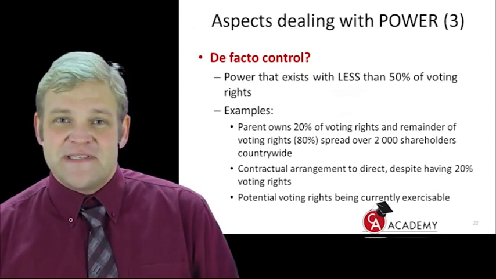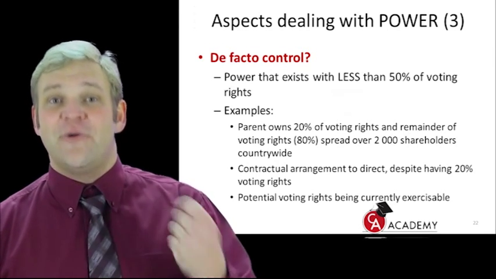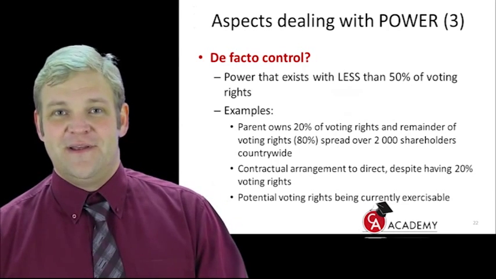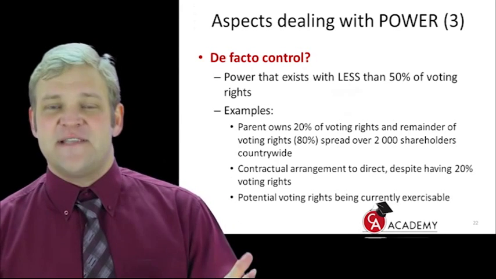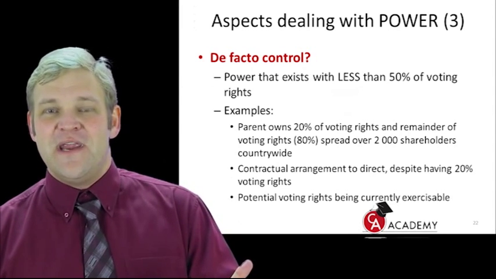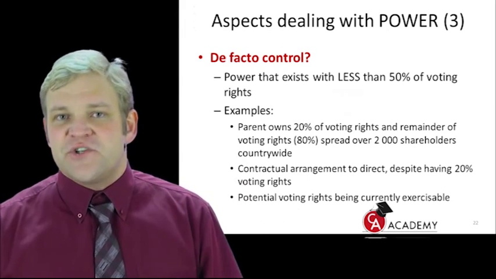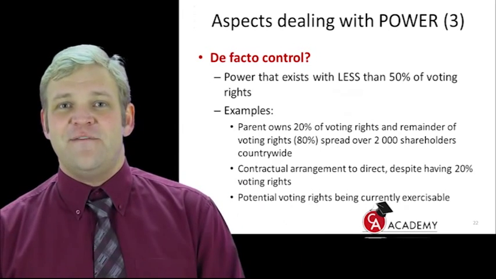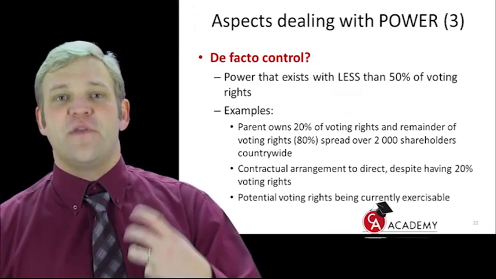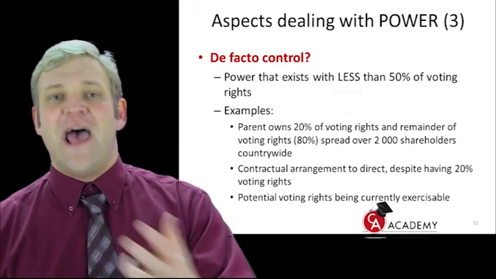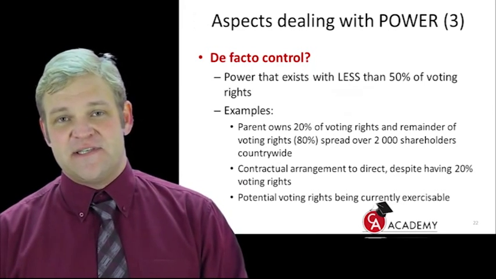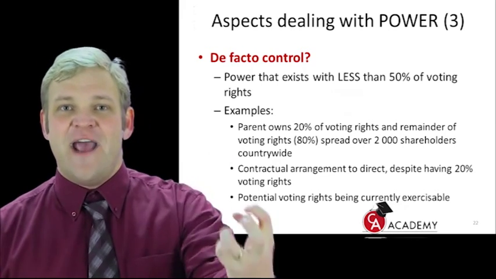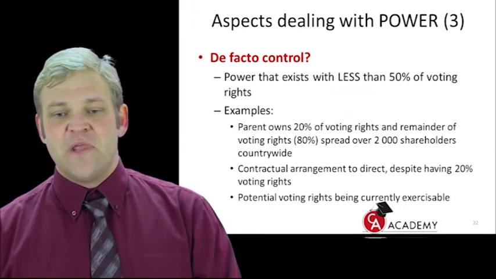We only own 20%, but we are given the power to direct by means of, what is my power instrument here? The contractual arrangement. Okay, what is the outcome? The dividends that I'm going to earn for my 20% investment. Do you agree? What are the relevant activities? If it's a construction company or a manufacturing company, those will probably be the relevant activities. How can I take part? Through the contractual arrangement where I direct how things are done in this particular business. And that is why I've got that causal link between what I do and the outcome being the returns of the company. Let's have a look.